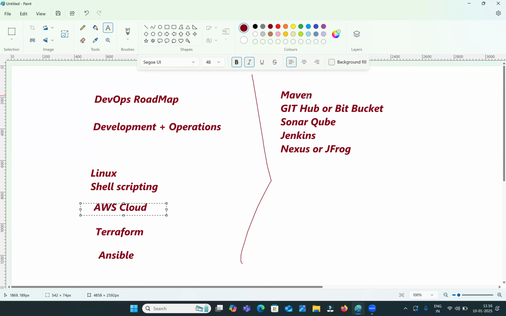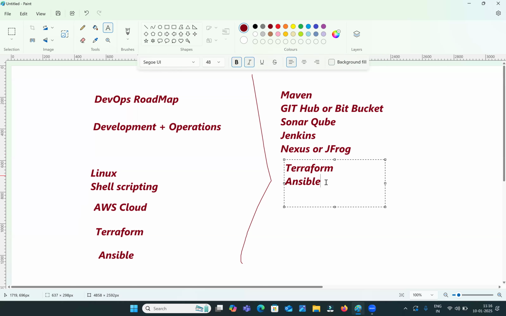First, we will talk about Maven, then the source code repository, then the code review tool, then Jenkins, then Nexus, and here only Terraform, next Ansible. These things also we will cover here only.